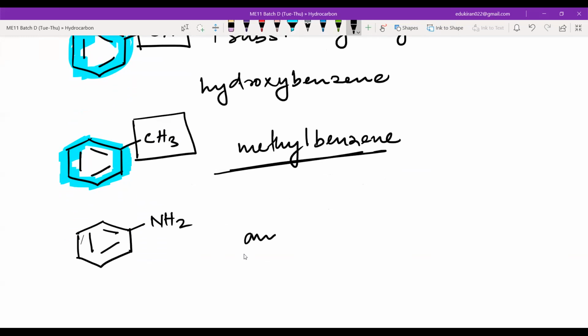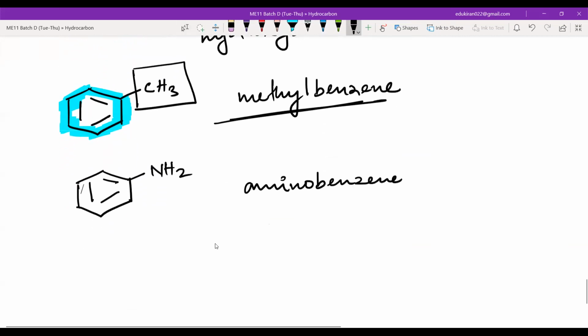NH2, aminobenzene. Now I will do only one question which is a bit tough, where numbering will come. Here you will have numbering. Okay. OH, BR. Now, how will you name? You will start with OH. Okay.